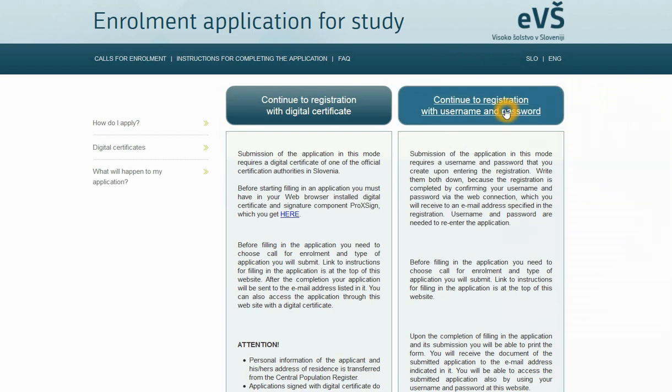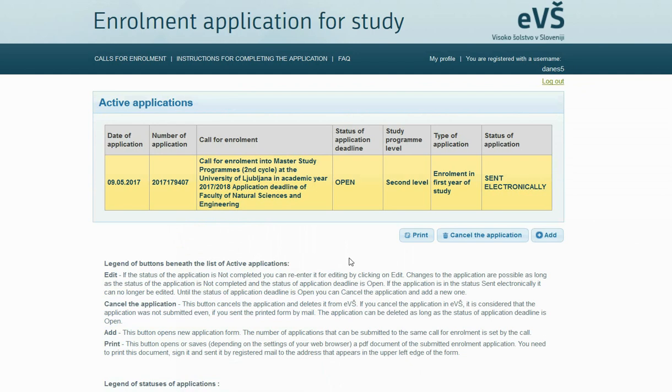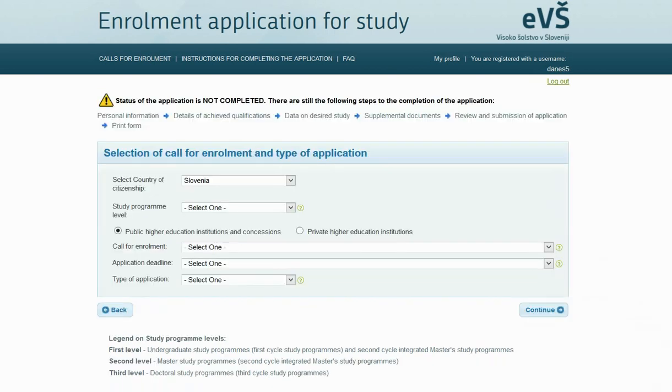If you want to fill in another enrollment application for study, choose Continue to registration with username and password. Enter your username and password. You will see your submitted enrollment application, and the status of your application must not be not completed. In our case, it is sent electronically, which is okay. By clicking the Add button, you can fill in another application for study.